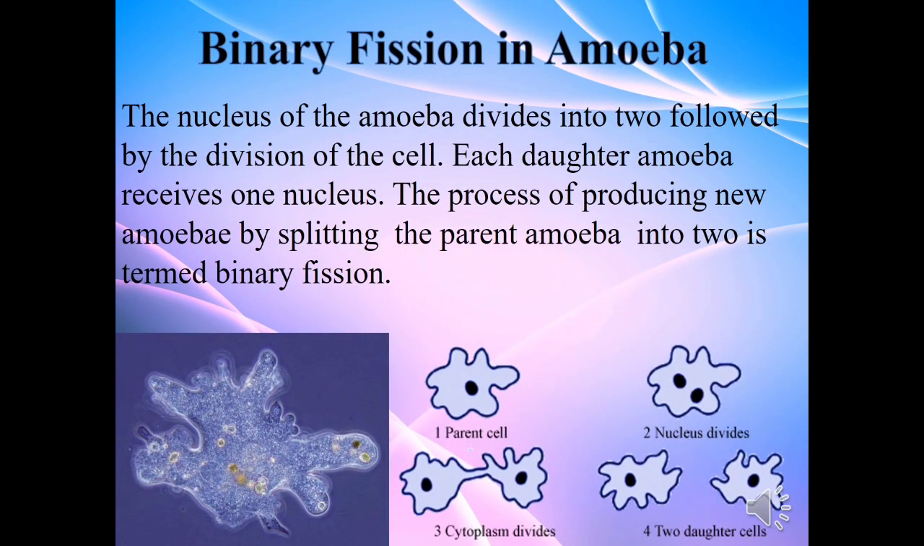The second type of asexual reproduction is binary fission in amoeba. You have studied the structure of amoeba last year. The nucleus of the amoeba first divides into two. It is followed by the division of the cell into two. Each daughter amoeba or new amoeba receives one nucleus. This process of producing new amoebae by splitting the parent amoeba into two is termed binary fission.